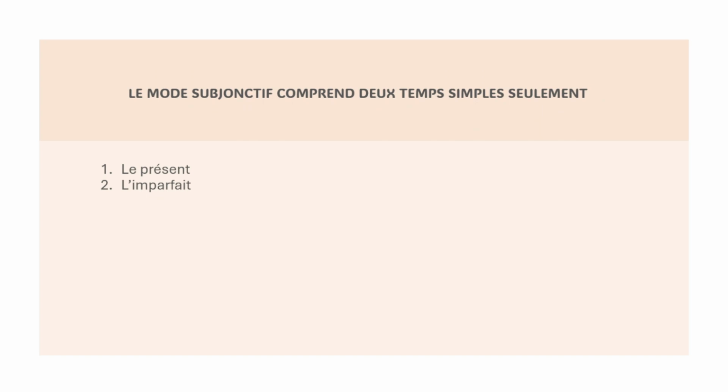Le mode subjonctif comprend deux temps simples seulement. We have le présent, l'imparfait, okay?